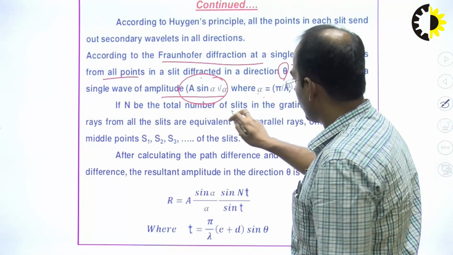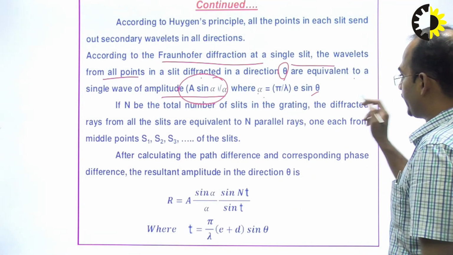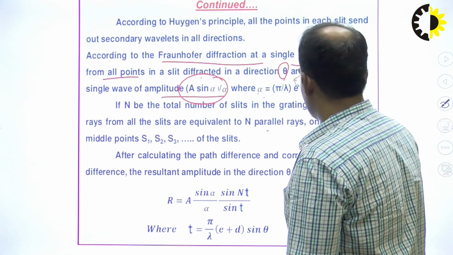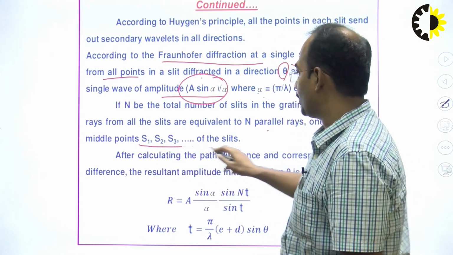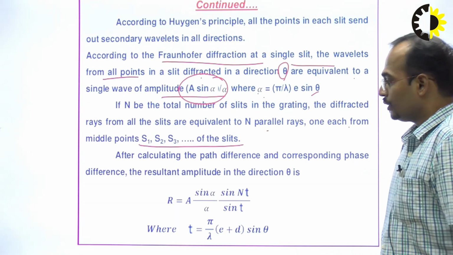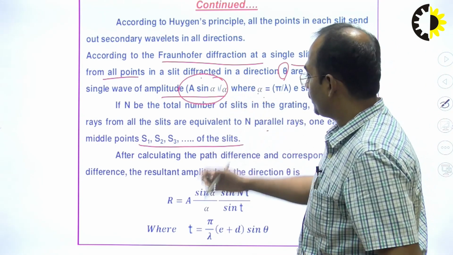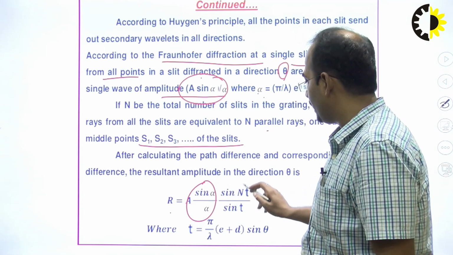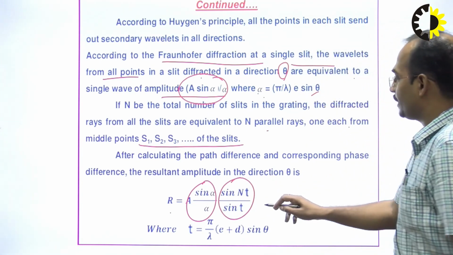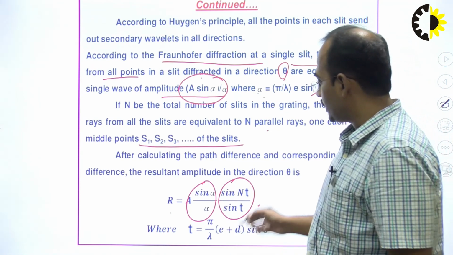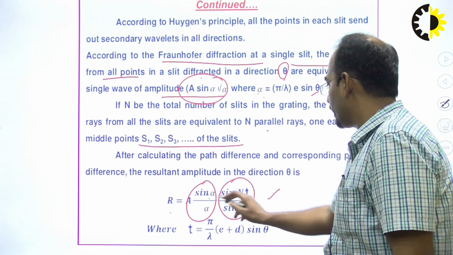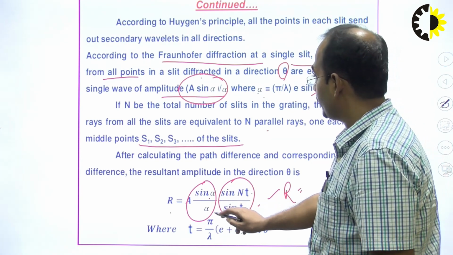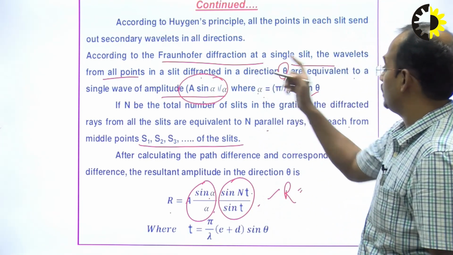If n be the total number of slits in the grating, the diffracted rays from all the slits are equivalent to n parallel slits, and it will be from the middle points of the slits. So what will be the resultant of the amplitude for this? R will be equal to A sin alpha by alpha multiplied by this. From where we got this, I will discuss in the next lecture.